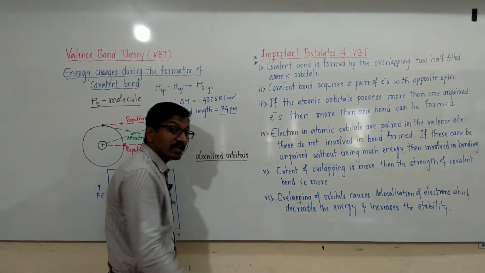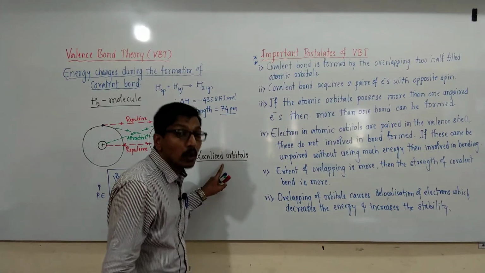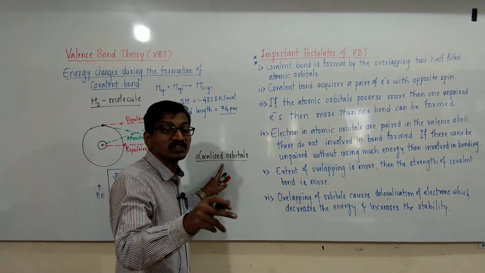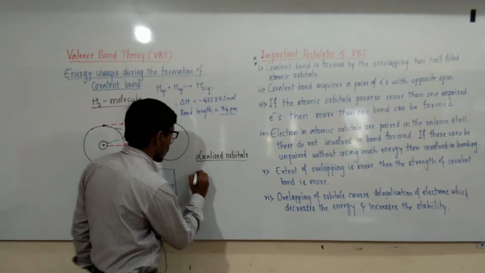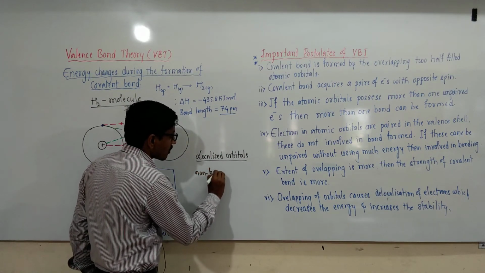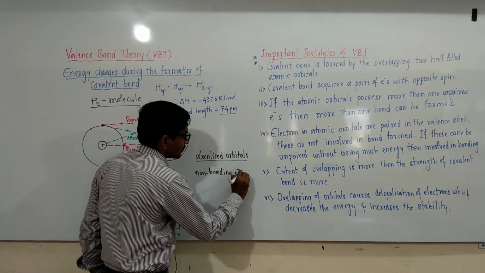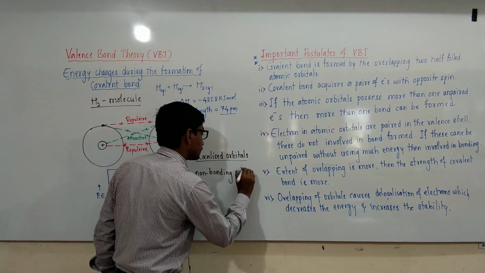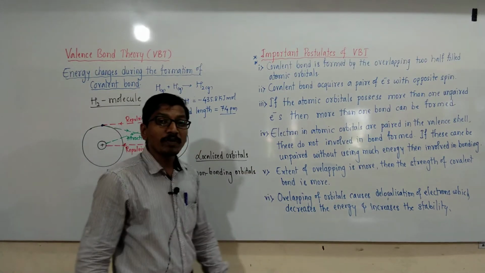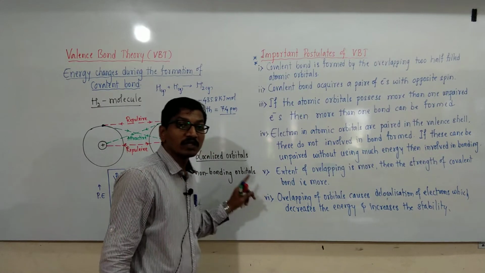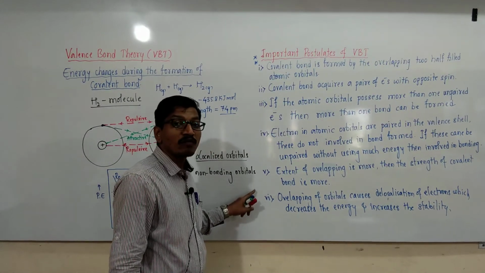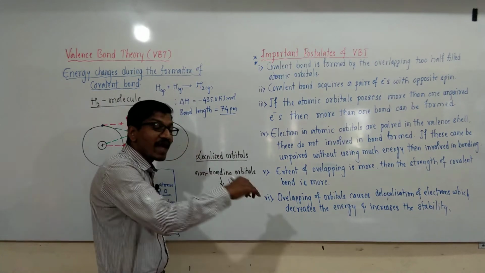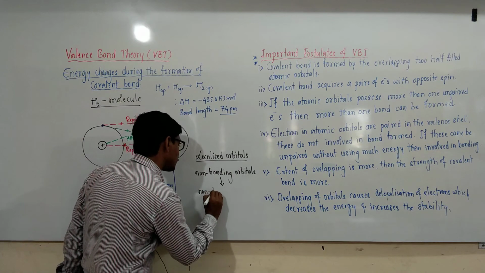The electrons not involved in the bond formation, sorry, the lone pair of atomic orbitals not involved in the bond formation are called non-bonding orbitals, and the electrons in them are called non-bonding electrons.